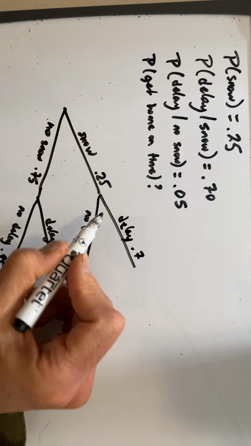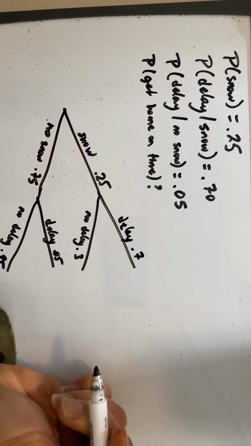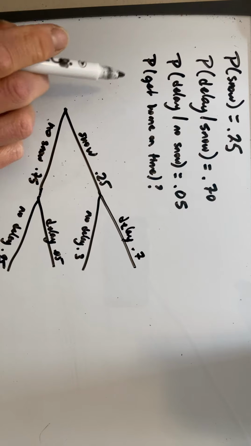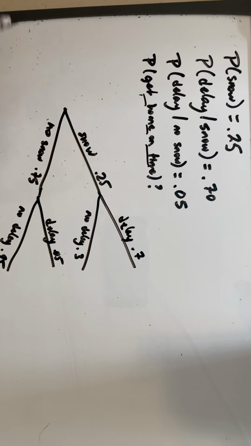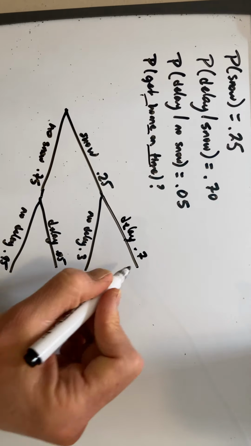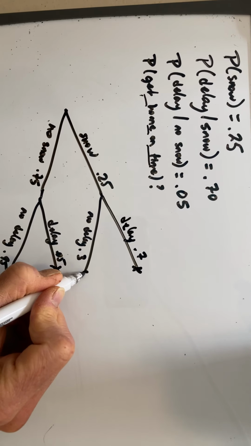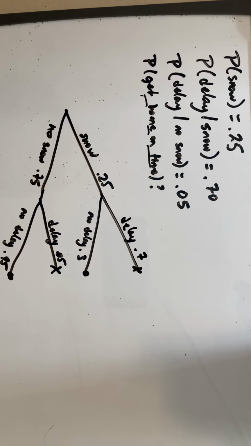So, actually before we even do that, let's figure out which branches we care about, because that will cut down the arithmetic. Okay, the question is we want the percent chance that you will get home on time. So in which of these cases do you get home on time? Well, it's not that one, because that's a delay. It's not that one, because that's a delay. This one you get home on time, this one you get home on time. So you really only care about those 2 branches.